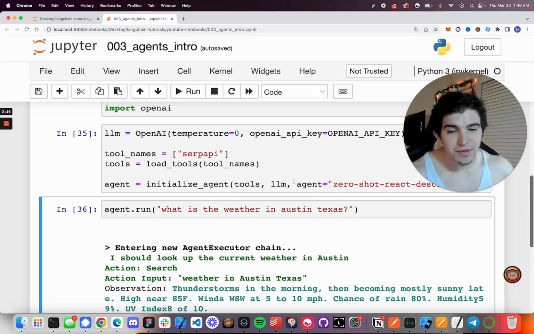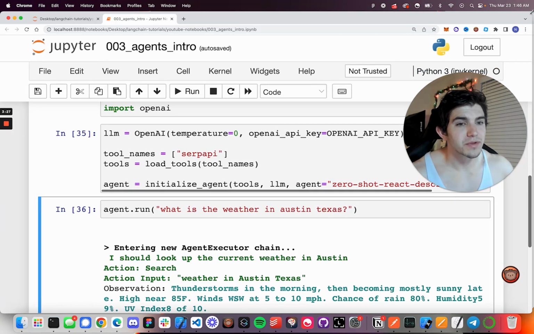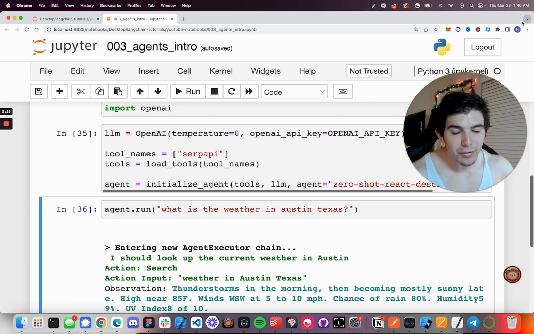There's a lot of other cool stuff being developed. There's a whole push now to use agents and tools to work with tabular data like SQL, CSVs, and Pandas data frames.